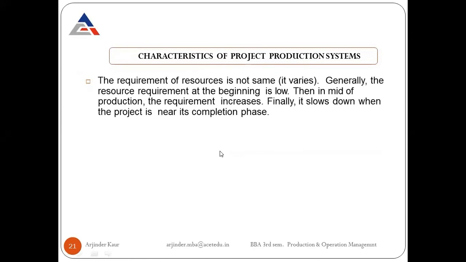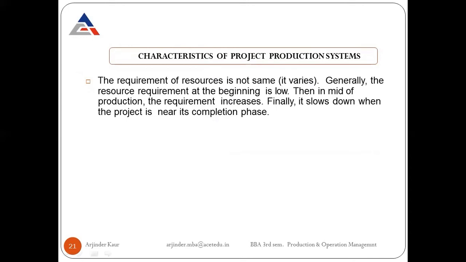The characteristics of project production system are: the requirement of resources is not the same. It keeps on varying. Generally, the resource requirement at the beginning is low. Then in the middle of production, the requirement increases, and finally it slows down when the project is near its completion phase.